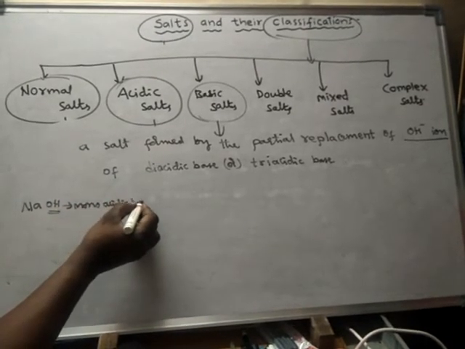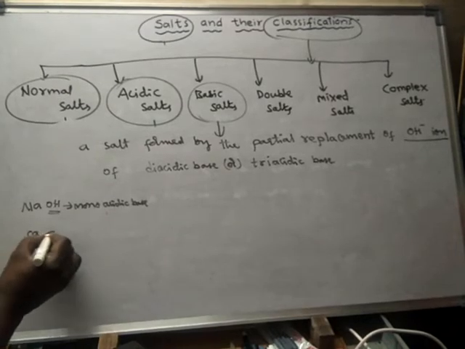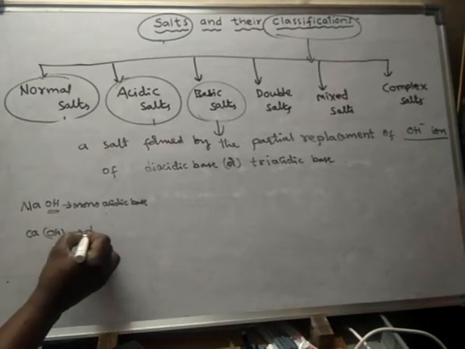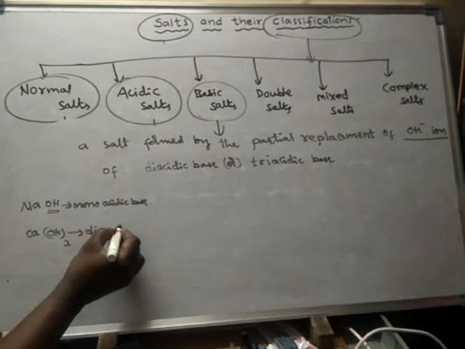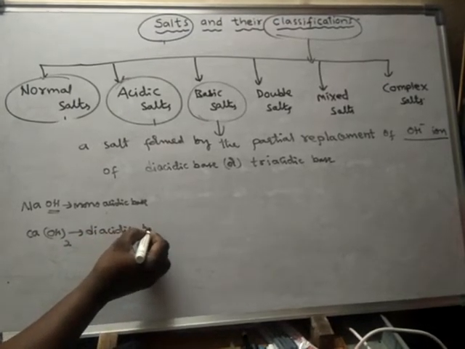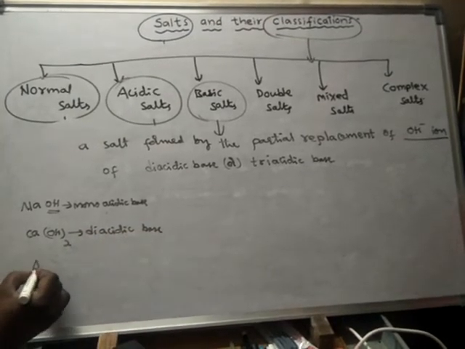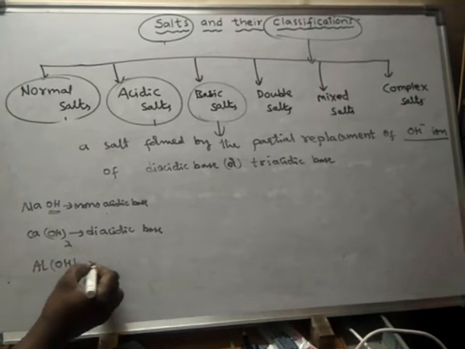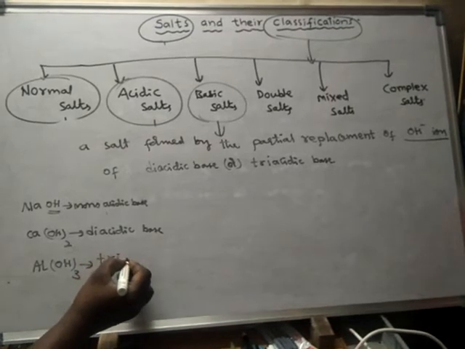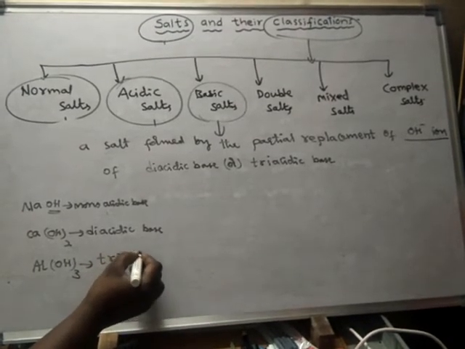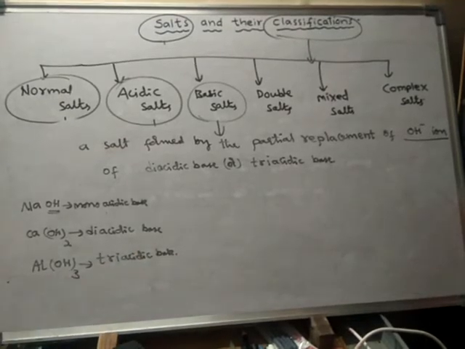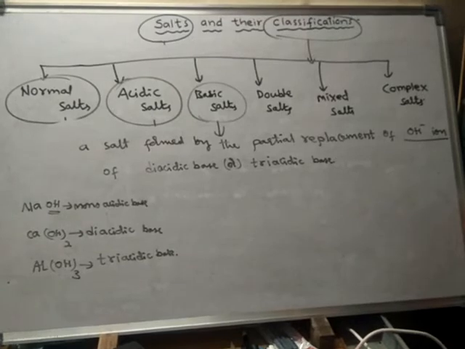For example, take calcium hydroxide. There are two OH groups, hence it is said to be diacidic base. If you take aluminium hydroxide, it is a triacidic base.